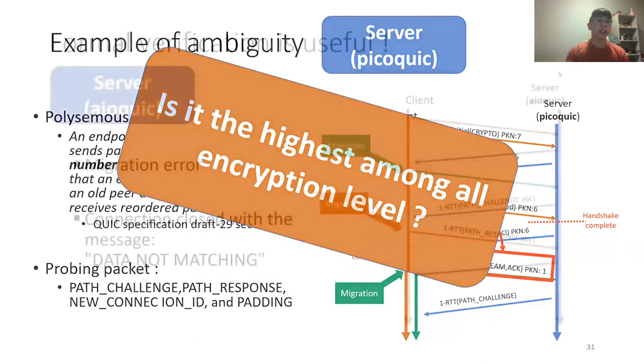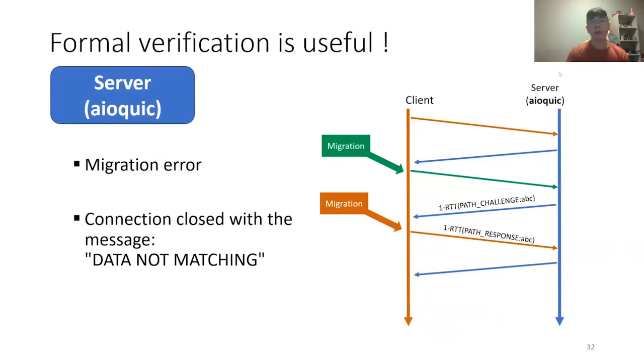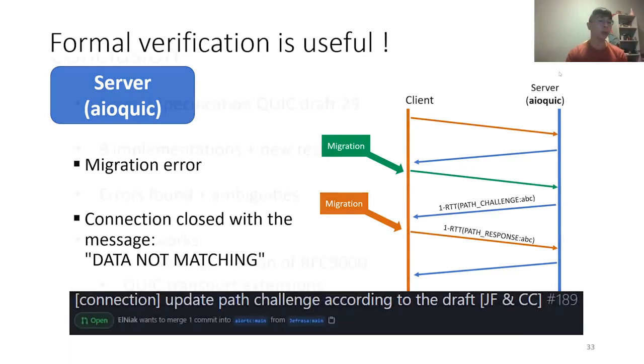The last example of a problem found is an example with EPIQ, where we chose to correct the error. The error was that when we perform multiple migrations in a correct manner, it returns a connection close frame, indicating that the data are not matching. After some research, we discovered that EPIQ was probably using an old requirement from draft 20. We fixed that in a pull request.